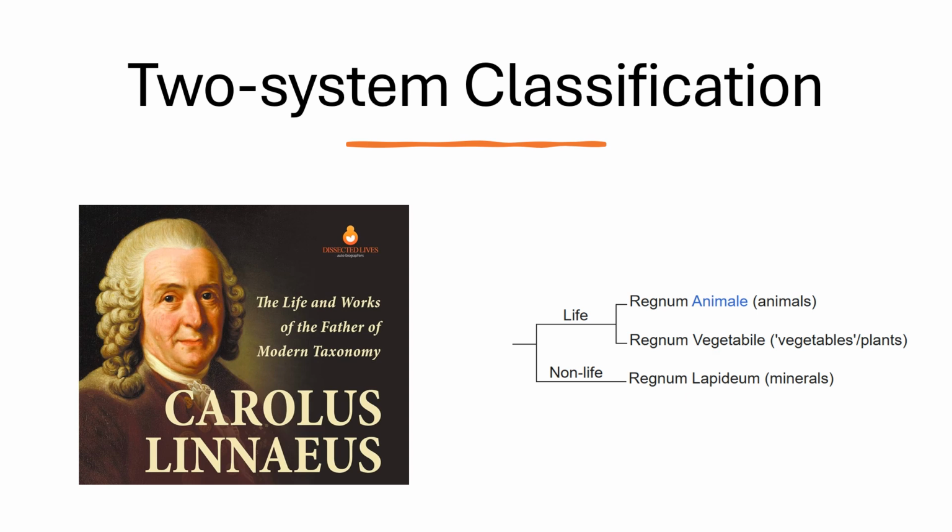Two of them are for living organisms. The animal kingdom he called regnum animale, and the plant kingdom, which he termed the vegetable kingdom, is called the regnum vegetabile. And then there was a third kingdom which was for minerals, or the non-life kingdom, which was regnum lapidum. But in the two kingdom classification of living organisms, there were two kingdoms, which were the animal kingdom and the plant kingdom.